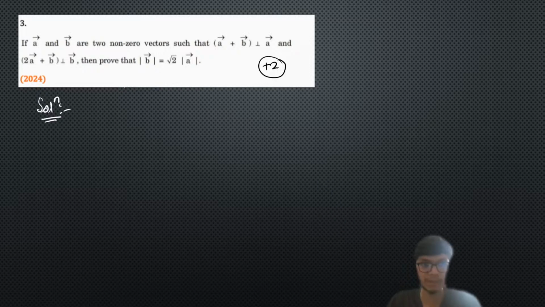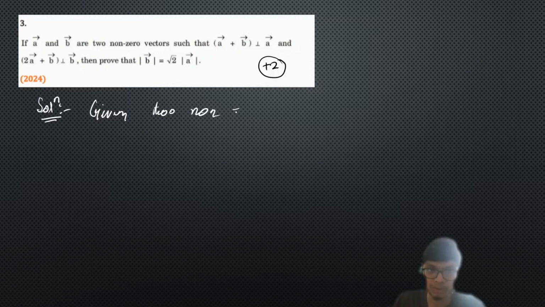We have a vector and b vector as two non-zero vectors. I will write it over here. Given two non-zero vectors a vector and b vector.